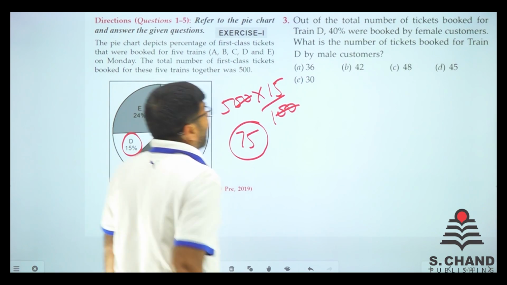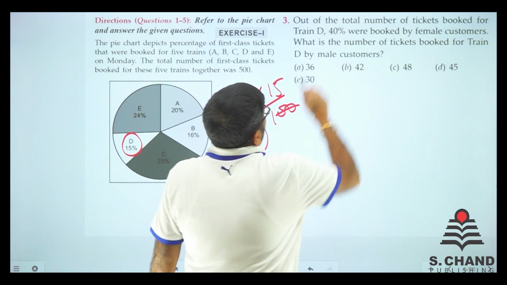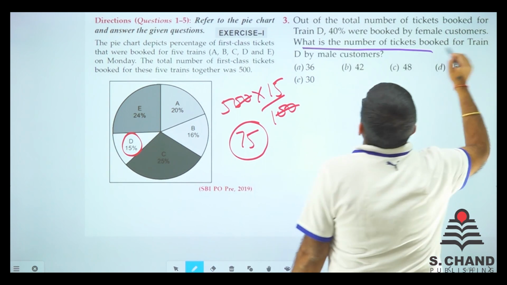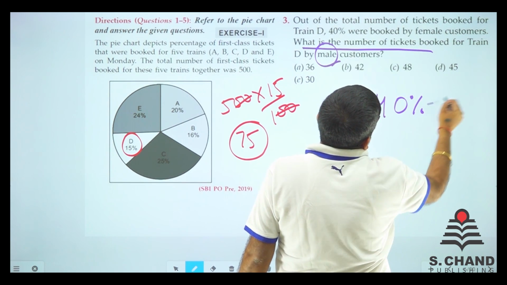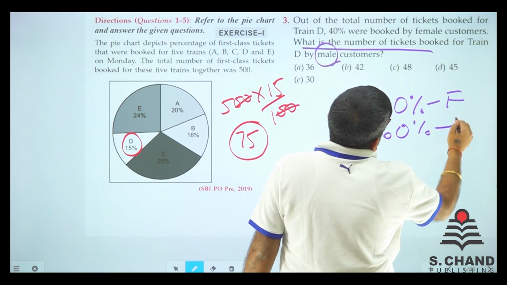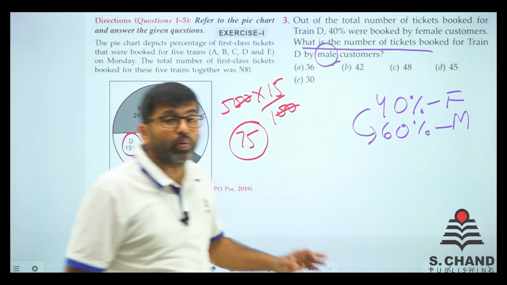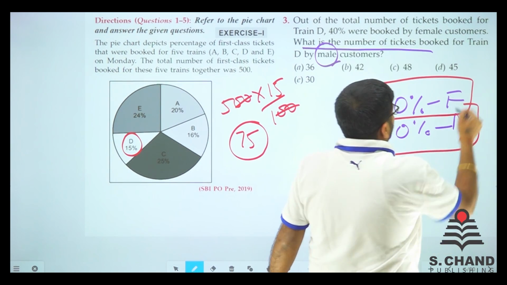Now what is asked? 40% was booked by female customers. What is the number of tickets booked on the train by male customers? See, if 40% are female, that means 60% are male. You remember that. Agree with me that if 40% are female, then 60% are male.